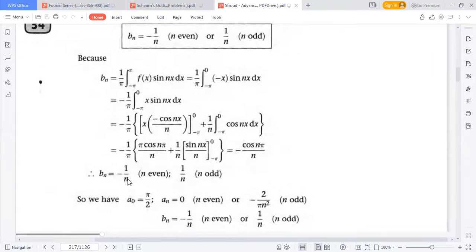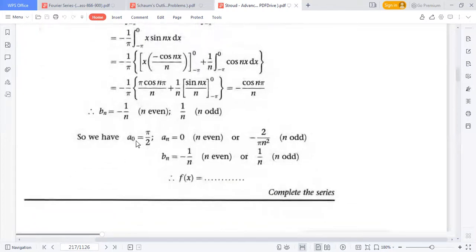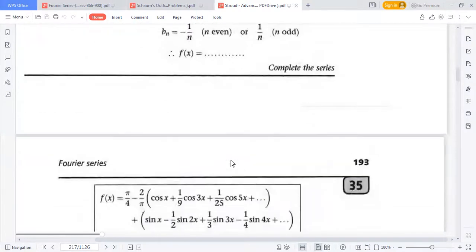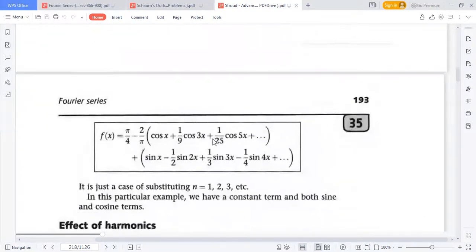One is minus 1 by n and another is 1 by n. If n is odd, we get 1 by n. If n is even, we get bn equals minus 1 by n. So we get a naught equals pi by 2, an equals 0 for n even and the other value for n odd, and bn has two values depending on odd and even. So f of x is this, this is the result.